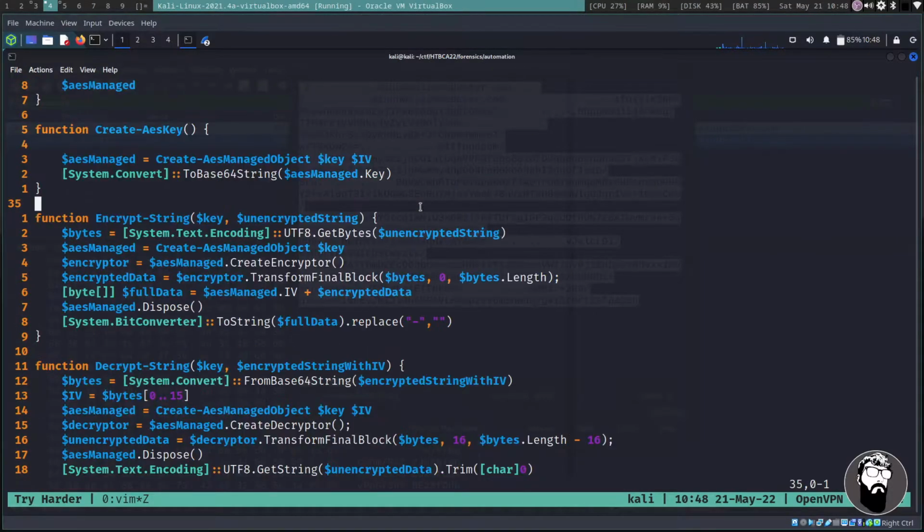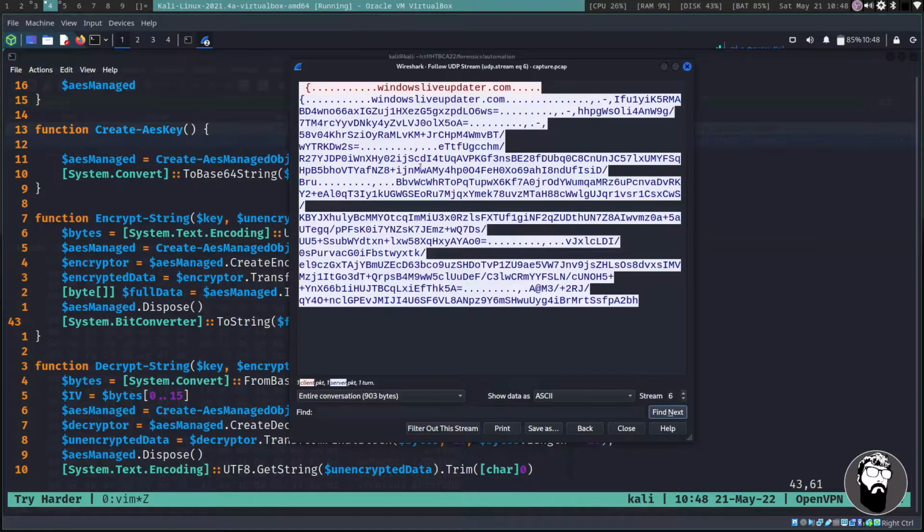And if we scroll down a bit, in this encrypt string function, we see that we are doing a bit conversion to string of some data, and we're replacing the dash with nothing. The interesting thing that I noticed, and I'm not going to bore you to death with the entire process, is that each one of these base64 encoded strings is preceded by a dash. So it's essentially replacing that dash with nothing, and then it's going to do its decryption on these bytes.